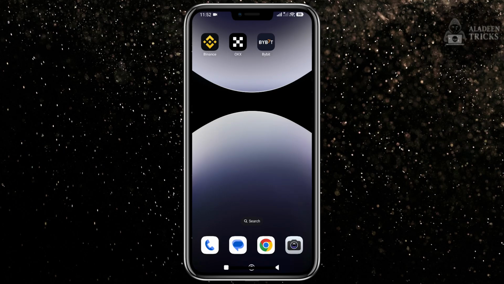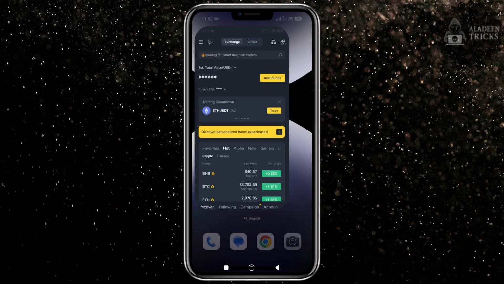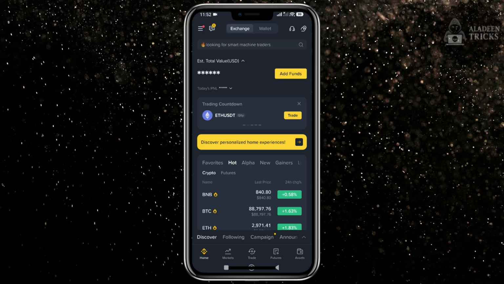Hello guys, in this tutorial I'm going to show you how to transfer USDT from OKX to Binance. Let's dive in. First, open your Binance app to get your wallet address.